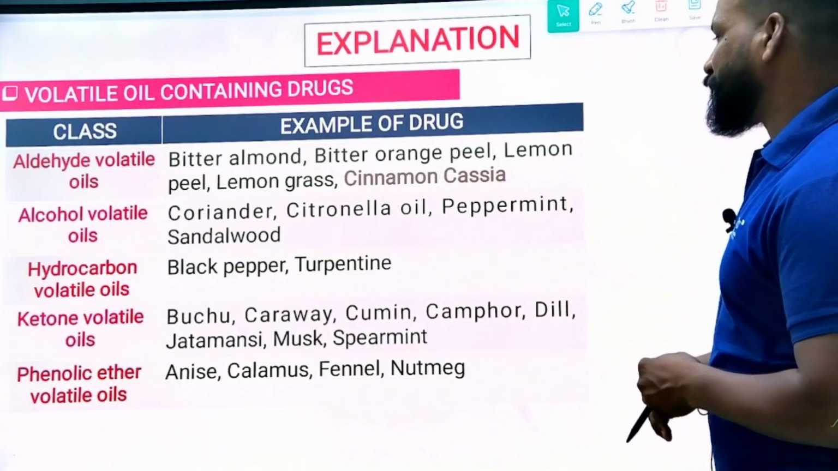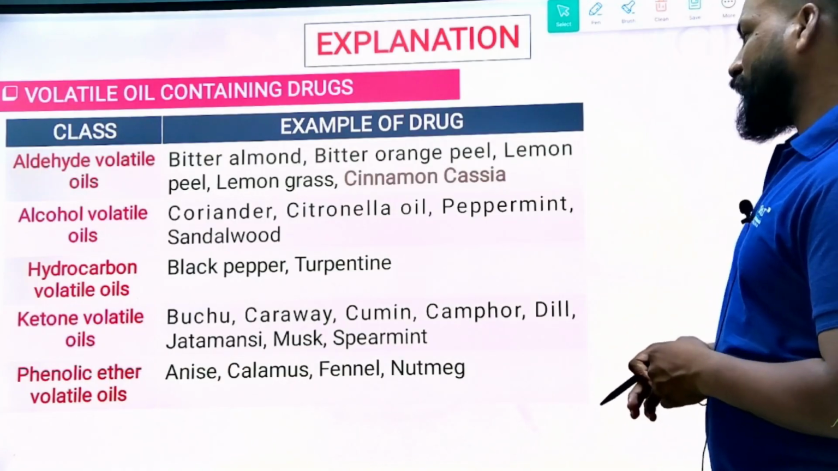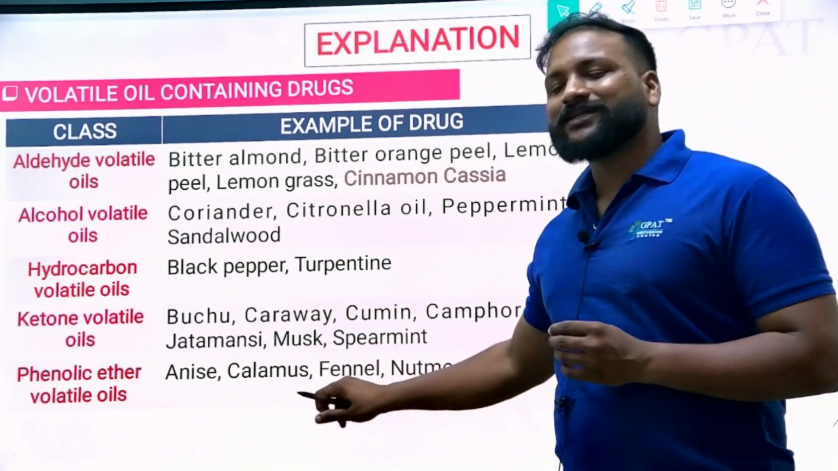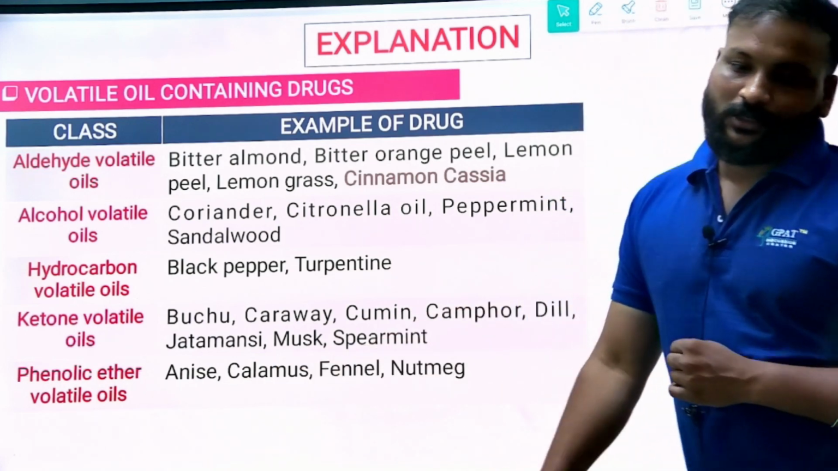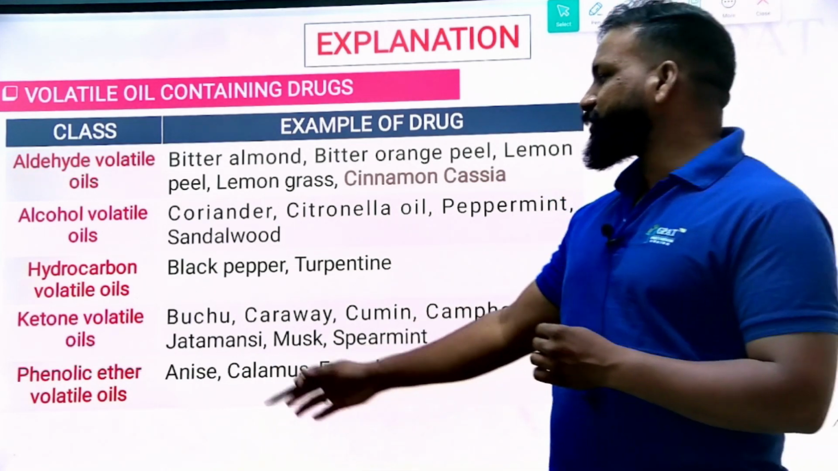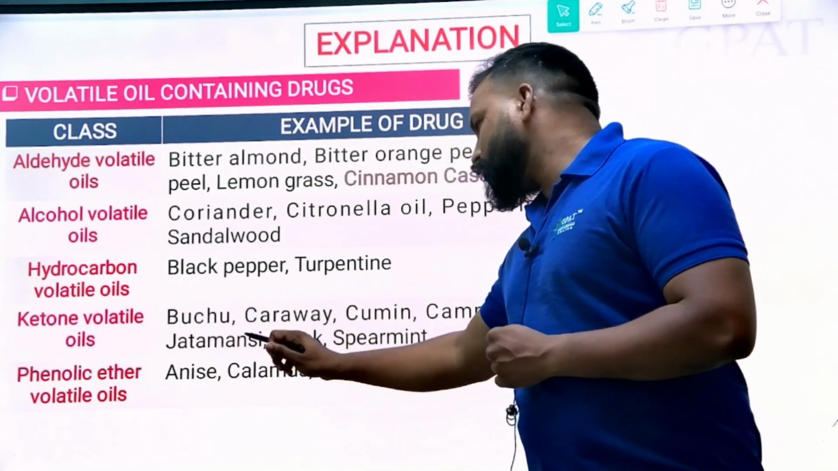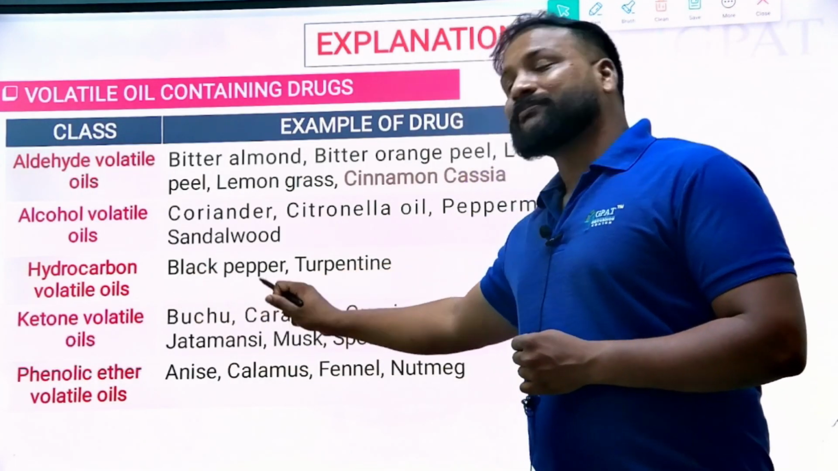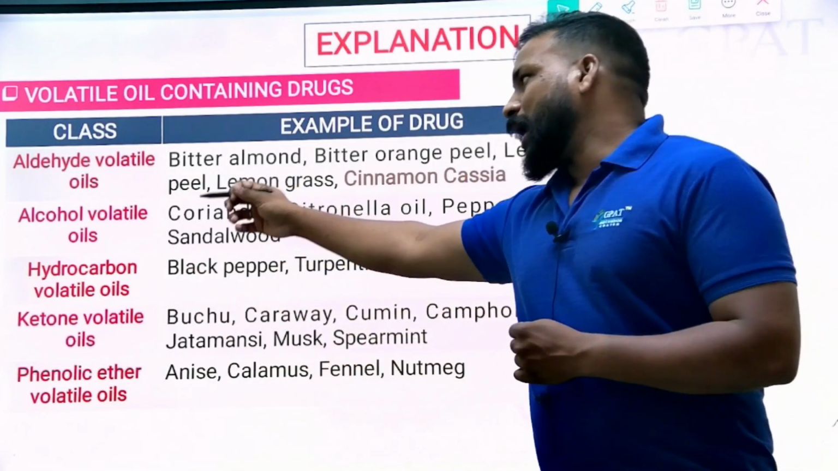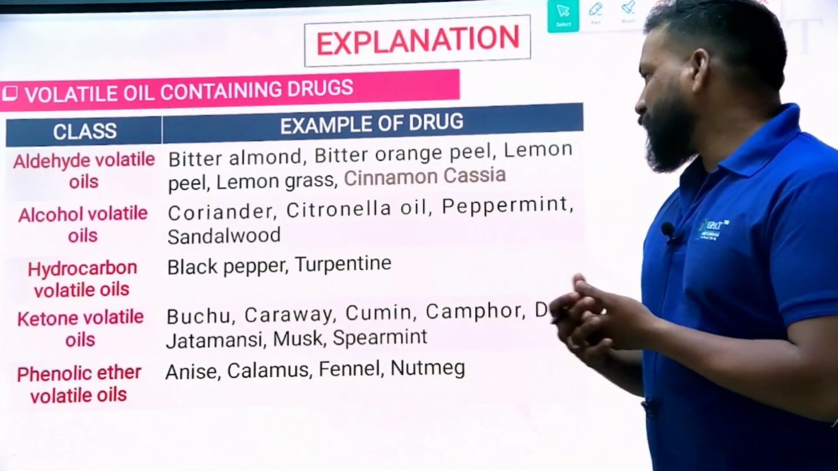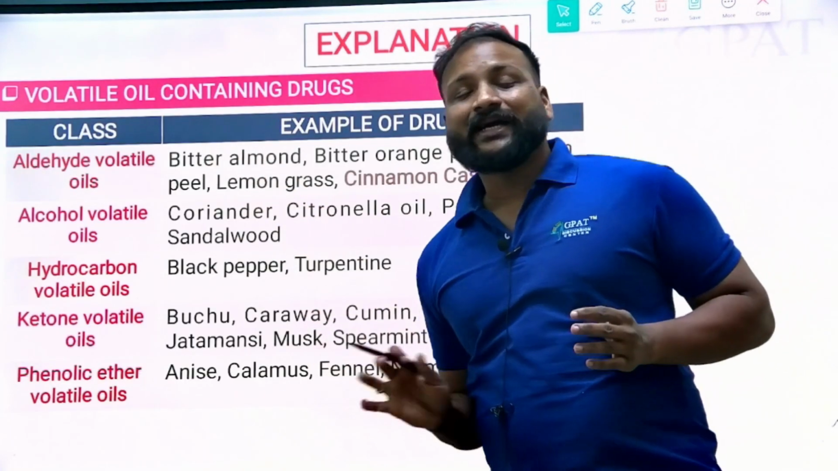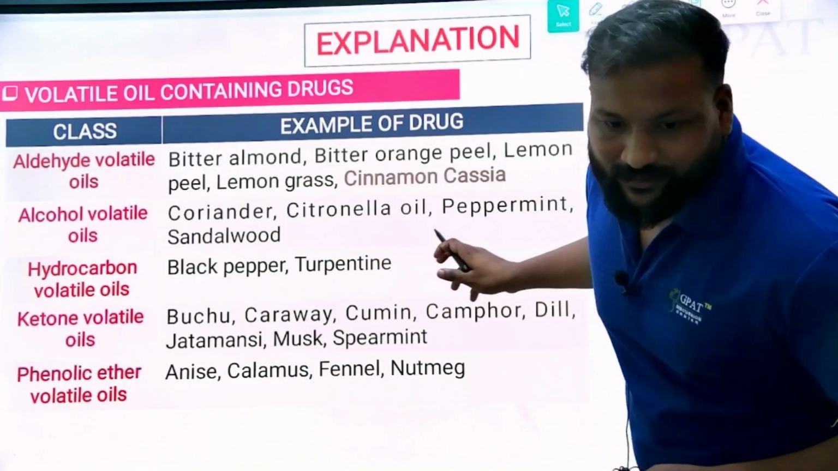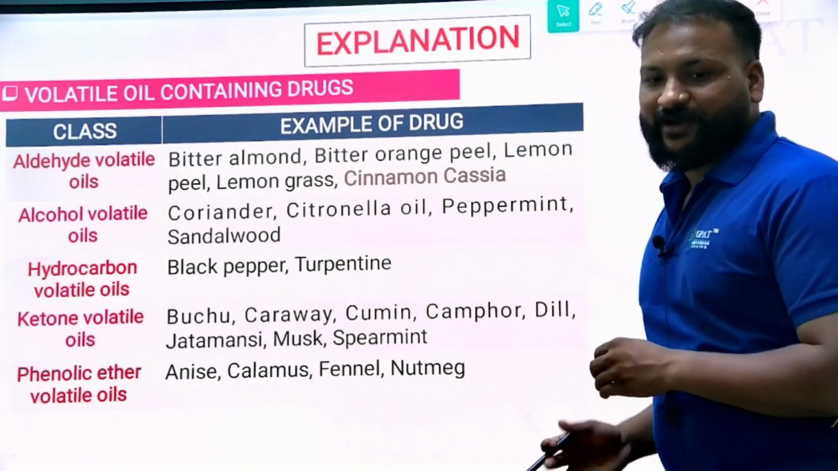Anise, calamus, fennel, and nutmeg contain phenolic ether volatile oils. And these are the other drugs. Ketone volatile drugs are buchu, caraway, cumin, camphor, dill, and gentian. Hydrocarbon volatiles are black pepper and turpentine. Alcohol volatiles are coriander, citronella, peppermint, and sandalwood. And aldehyde volatiles are cinnamon or cassia, cinnamaldehyde. Okay, fine.